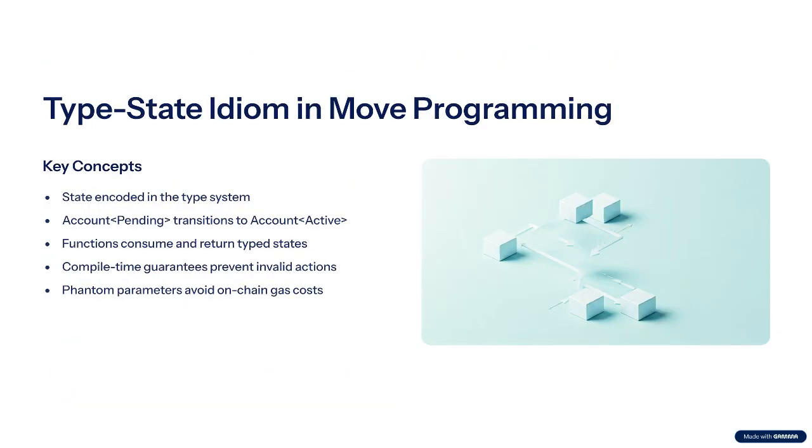Some workflows should be impossible by construction. Think KYC pending versus active trading. The type state idiom encodes the state in the type system. Users start with Account<Pending>. Only the activate function consumes that value and returns Account<Active>. Any attempted deposit into a pending account fails to compile. Phantom parameters keep the enum tag in the type rather than on-chain data, so you don't pay a single byte of gas for the guarantee.